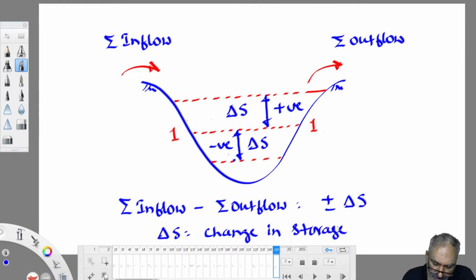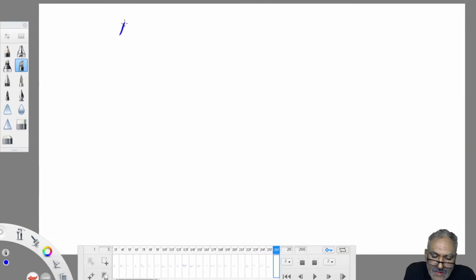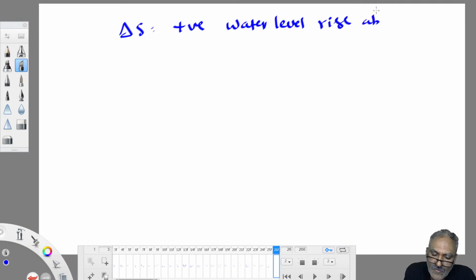Delta S is positive when the water level rises above 1,1. Delta S is negative when the water level falls below 1,1.